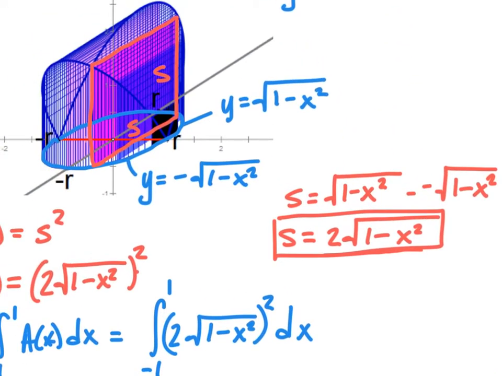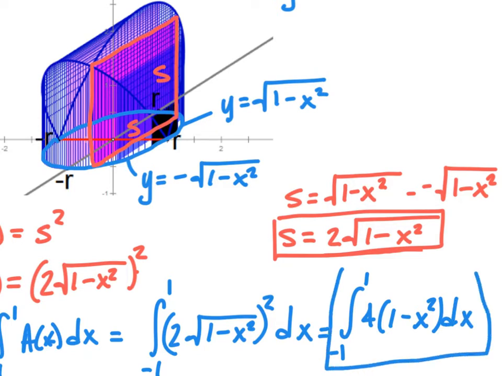You can leave it in this form, but if you're asked to simplify and evaluate, you'd integrate from -1 to 1 of 4 times the quantity 1 minus x squared dx. We could do this by hand, but I just want to set these up. So that is how we would set up an integral to find the volume.